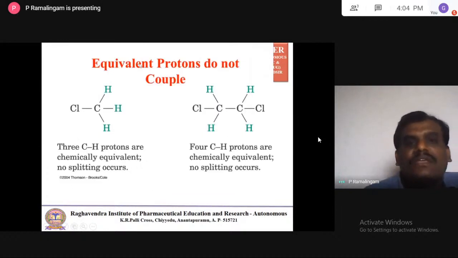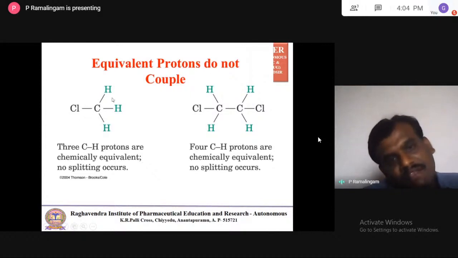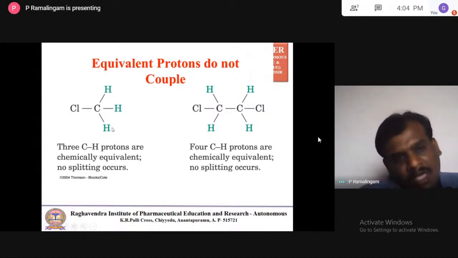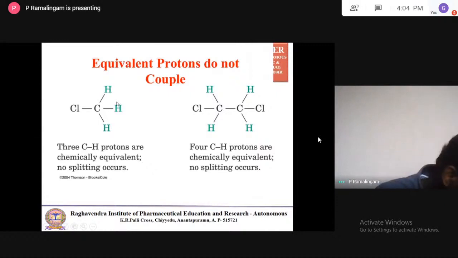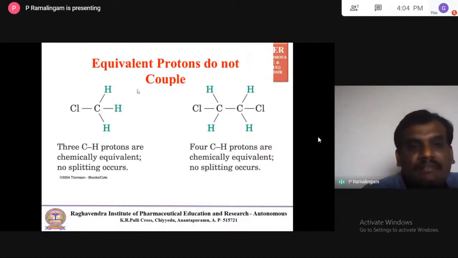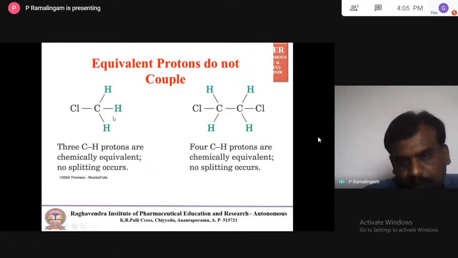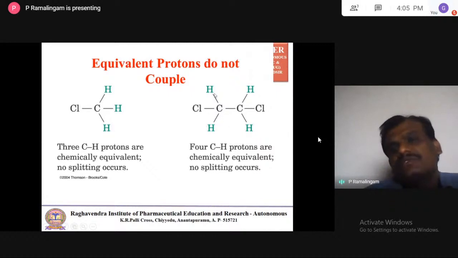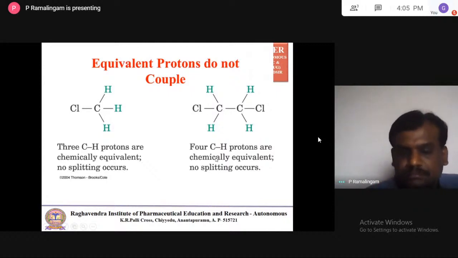Now, equivalent protons do not couple. Here I showed methyl chloride, and these are all equivalent protons. They do not split into a singlet, doublet, or triplet. All together they give only one signal. Same here also: when you go for this, both protons are equivalent, so all four protons together give only one signal.